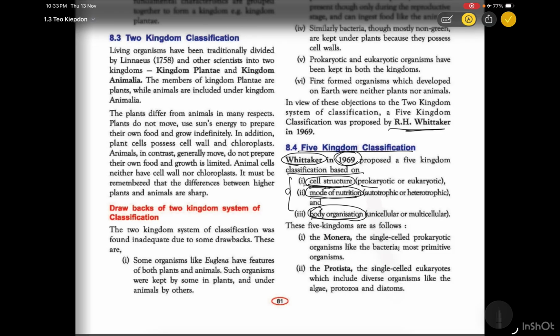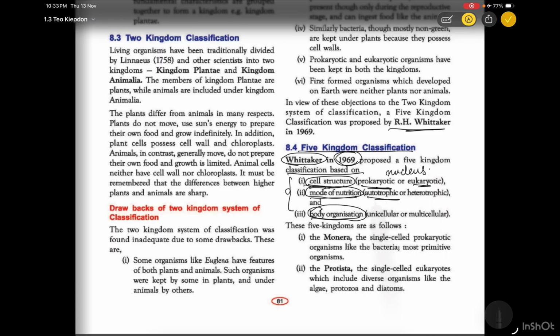Cell structure, that is prokaryotic or eukaryotic, that is, whether it contains a membrane bound nucleus or not. Prokaryotic means it does not contain any nucleus, and eukaryotic contains a nucleus and well defined organelles.